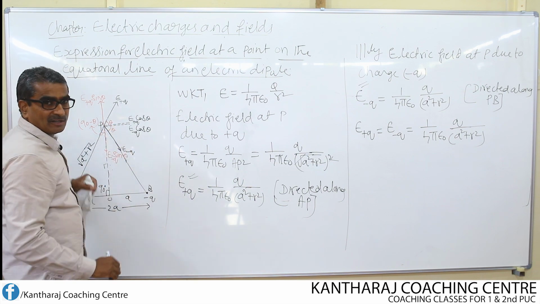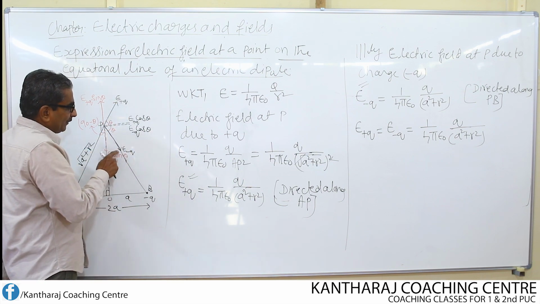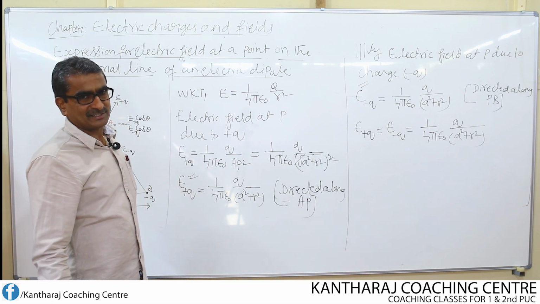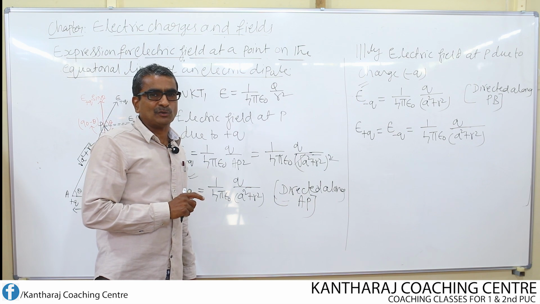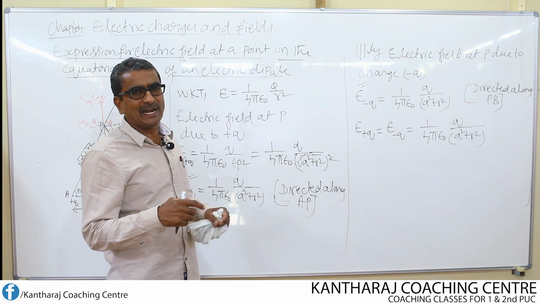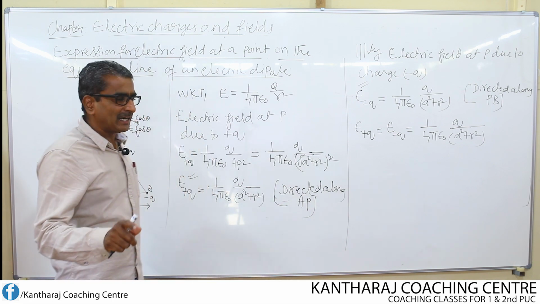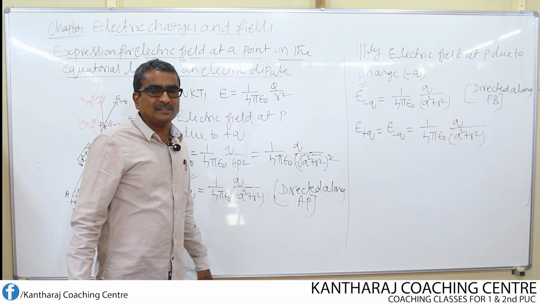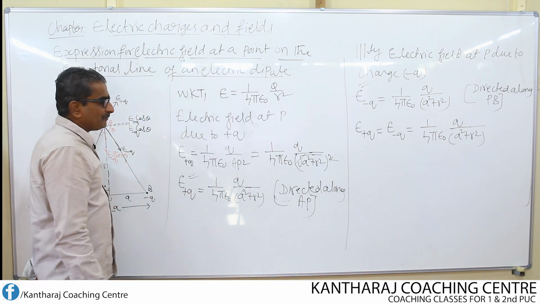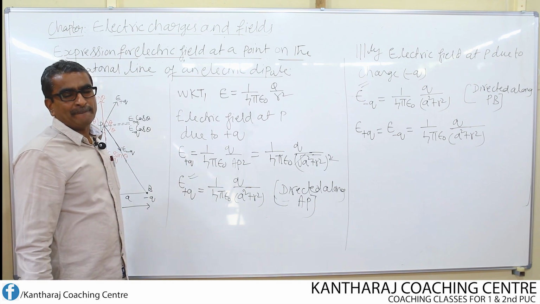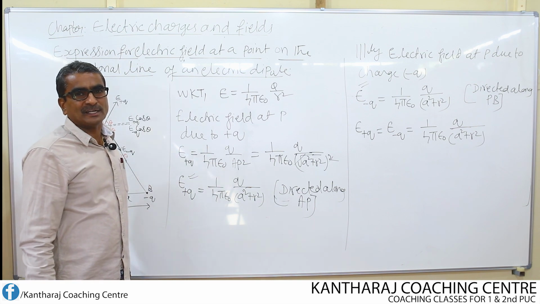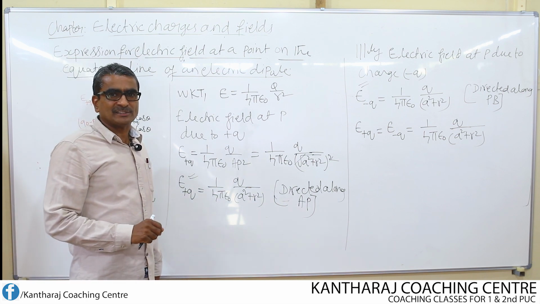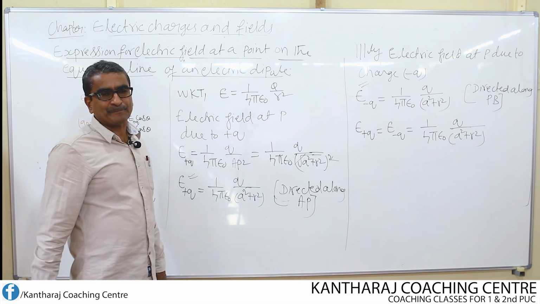Why should I resolve? To find the total field of E plus Q and E minus Q in this case, it is not direct. You cannot find the total by the direct method, that means by adding or subtracting, because E plus Q and E minus Q are acting along different lines. Therefore, we follow the method of principle of resolution of a vector, which we have studied already in first PUC.